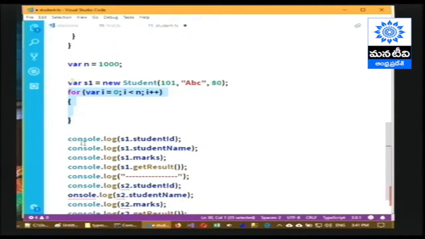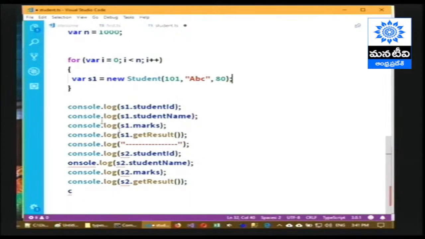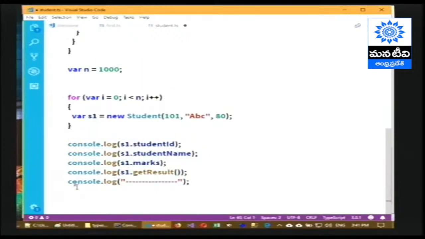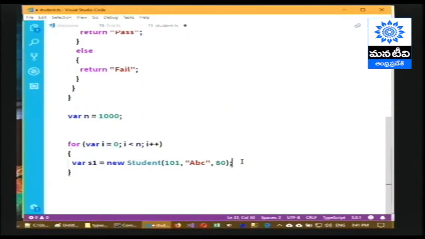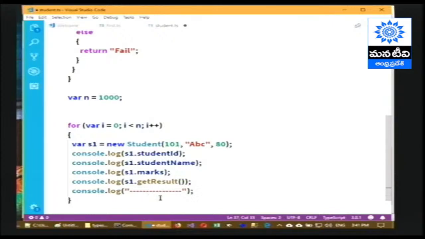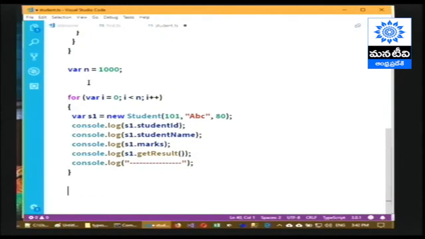Each time we have to enter the details. So we have to accept the details first from the keyboard, like this, and then we are going to print it. The same process will repeat hundreds or thousands of times, whichever number we have given. Like this we are able to accept n number of objects and store n number of details.